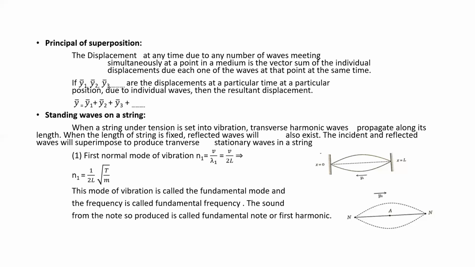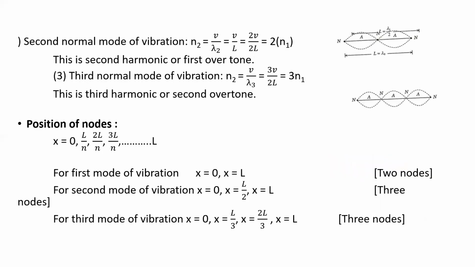The sound from the note so produced is called fundamental note, or it is also called first harmonic. Then next, second harmonic is given by n2 is equal to v divided by lambda 2, or v by l, or it can also be written as 2 into n1. So this is second harmonic, it is called first overtone.